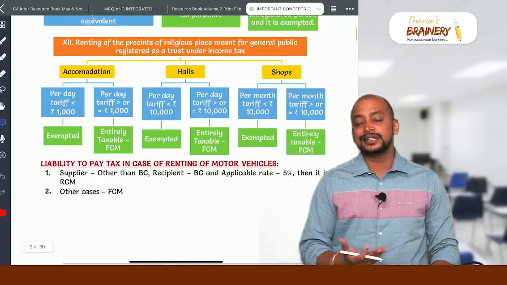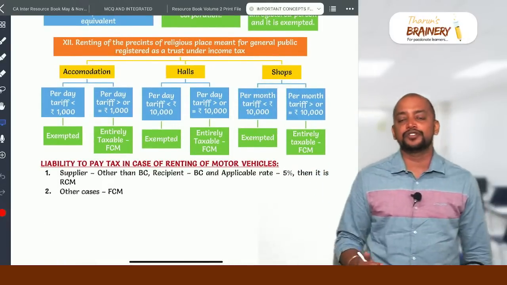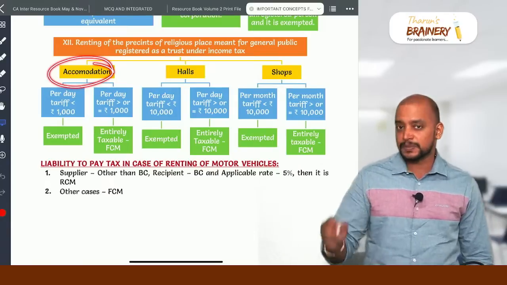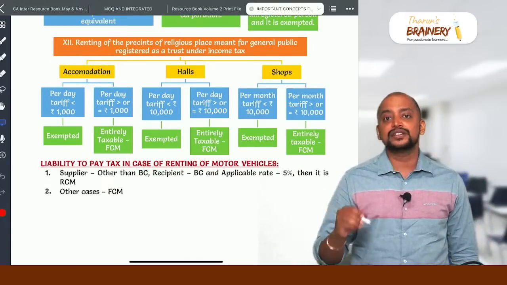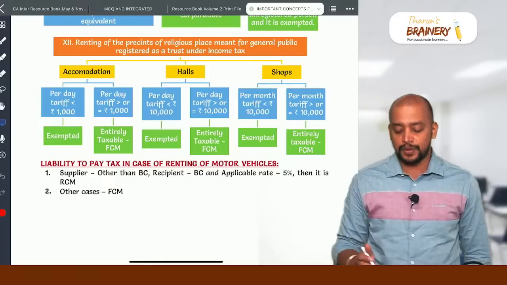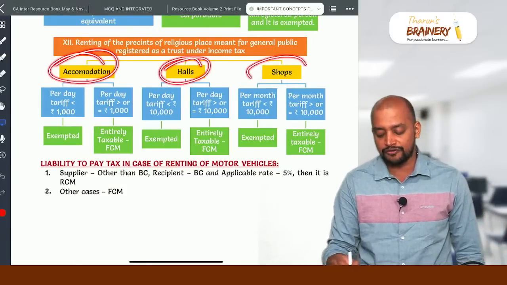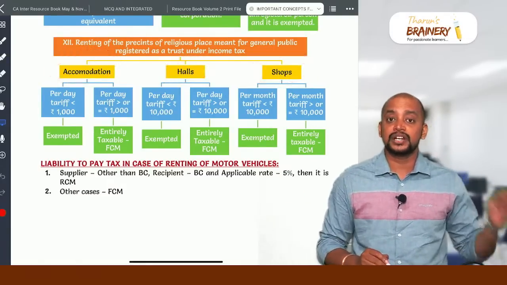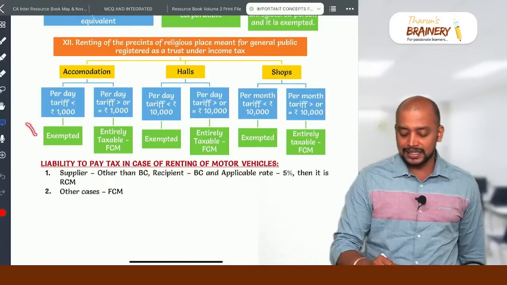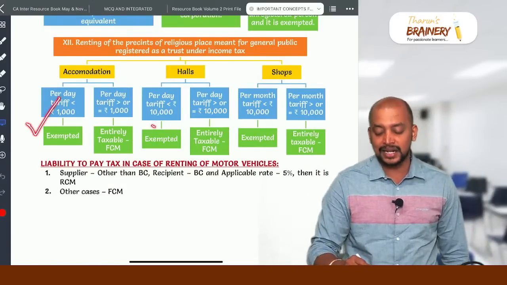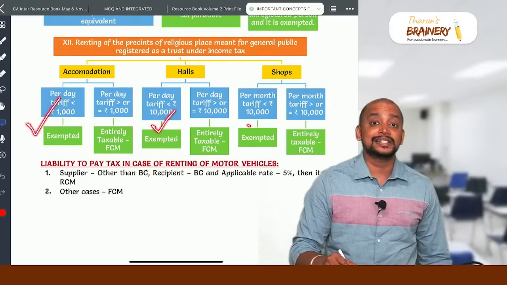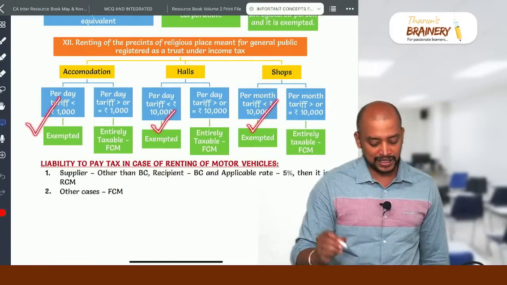Then next, renting of precincts of a religious place meant for general public. The precincts of the religious place are owned by a trust, and they have given those precincts on rental basis. For what purpose? For accommodation or for hall or for shops. If it is for accommodation, remember, less than 1000 rupees per day. It's not less than or equal to, it is less than 1000 rupees per day, exempted. In case of hall, less than 10,000 per day exempted. In case of shops, less than 10,000 per month is exempted.